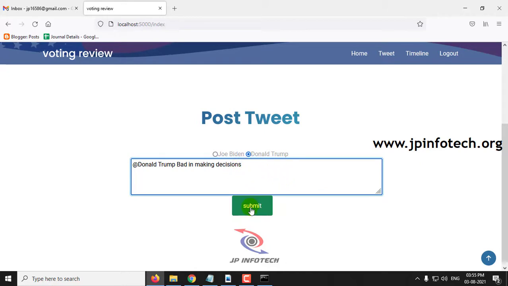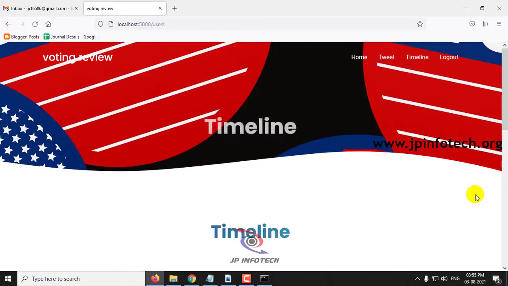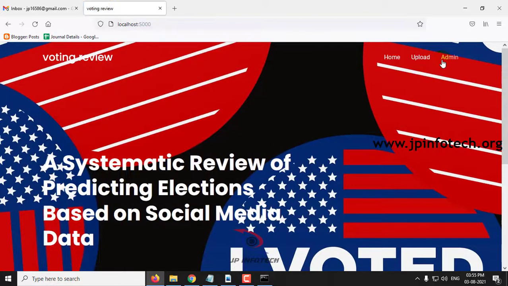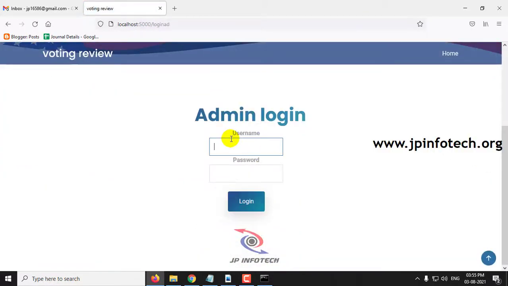So now let me post this tweet and click submit. In the timeline you can see the tweet made by me, and let me log out and go to the admin part for the prediction.